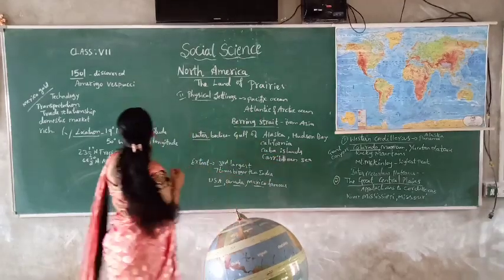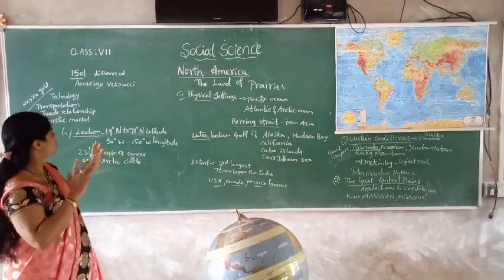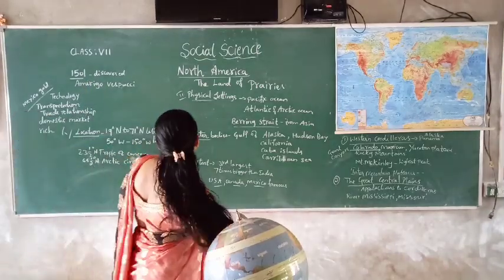Okay. And what is the location of America? We will learn, children.